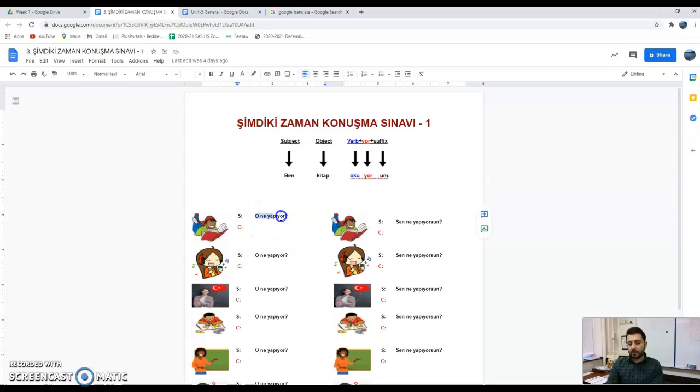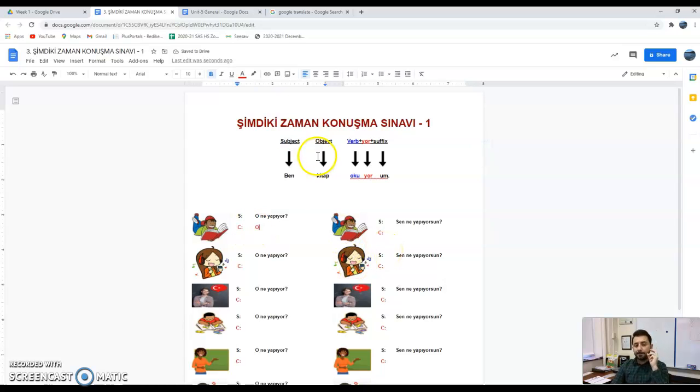For example, the question is, o ne yapıyor? What is he doing? So you're gonna say, he is reading a book. I will do it with you. What is the word? He is reading a book. So let's use this formula. The word he is the subject, right? So the person who is doing that, he is reading a book. So I'm gonna say he, which means o, right?